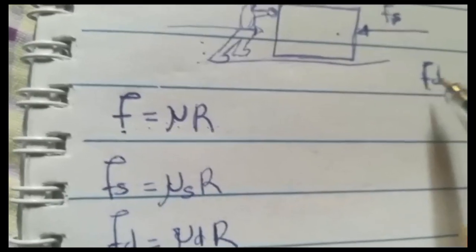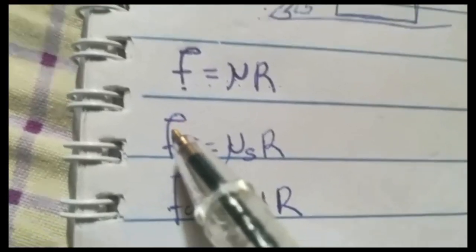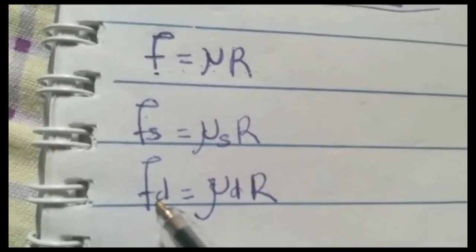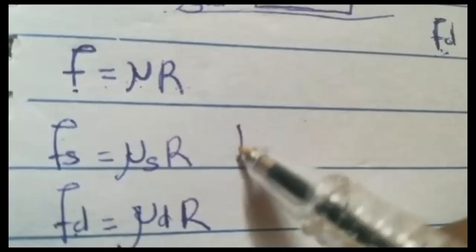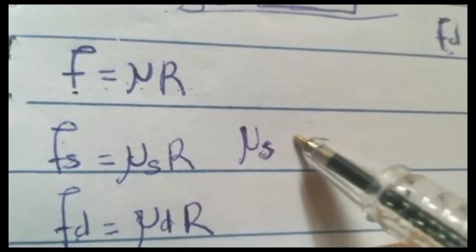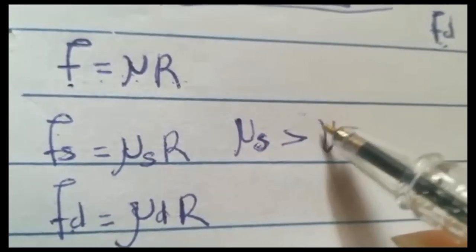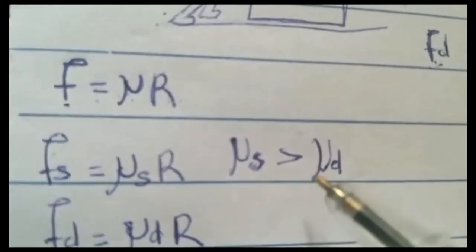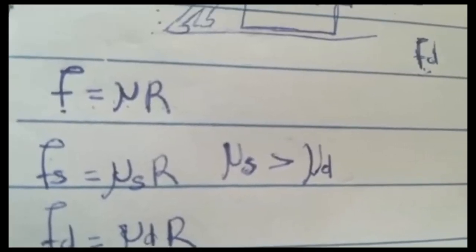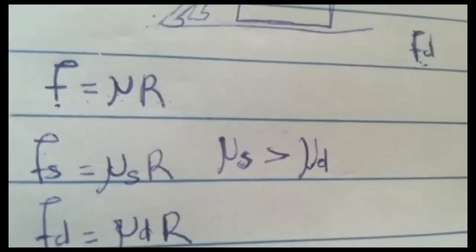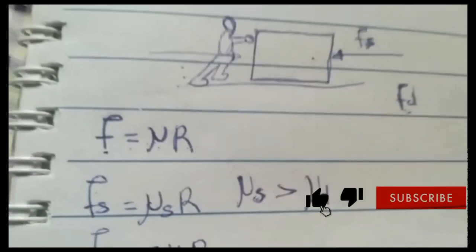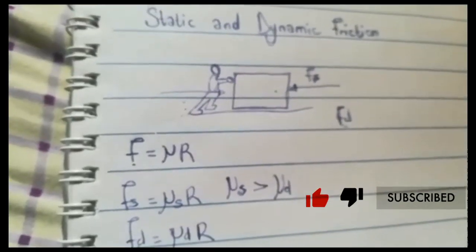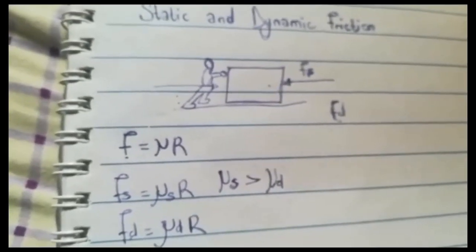So dynamic friction can also be referred to as kinetic friction, because it has to do with motion. So this one is static, while this one is what? Dynamic. Yes. And another thing you should know is that the coefficient of static friction is actually greater than the coefficient of dynamic friction. That's why it is harder for you to start pushing a body, but it is easier for you to continue pushing the body when the body starts moving. You understand? So these are the two main types of solid friction: static and dynamic.